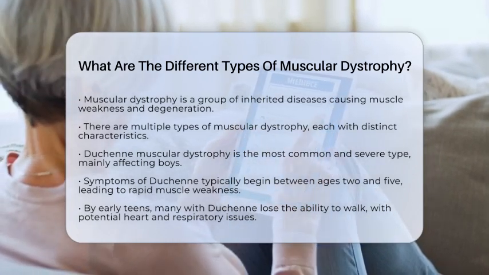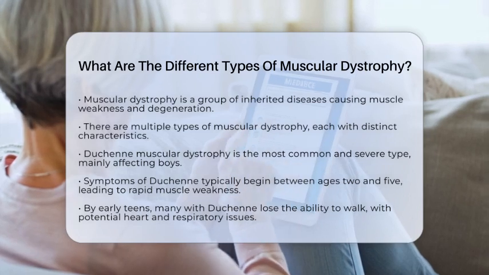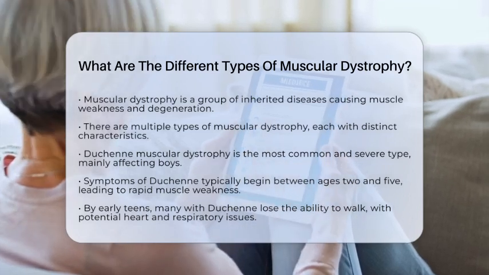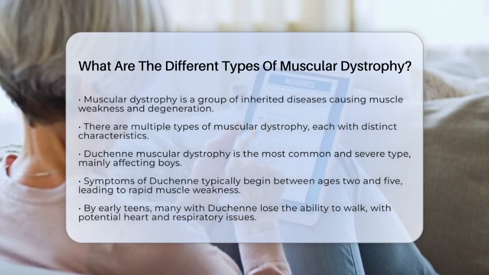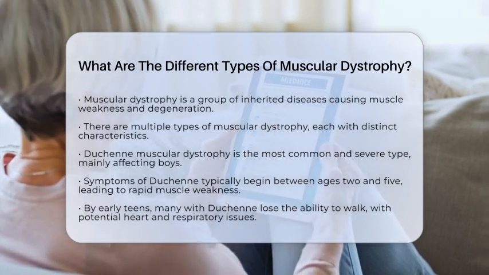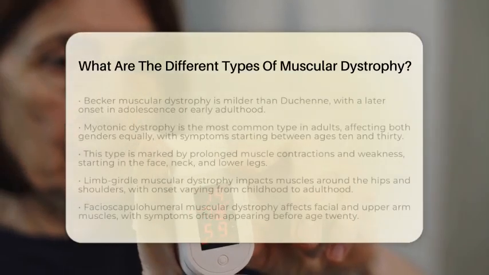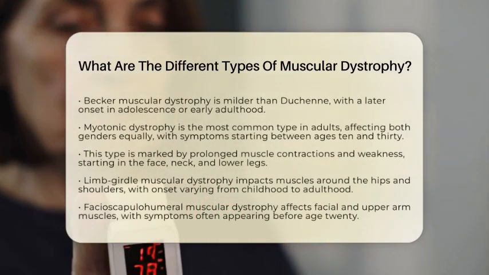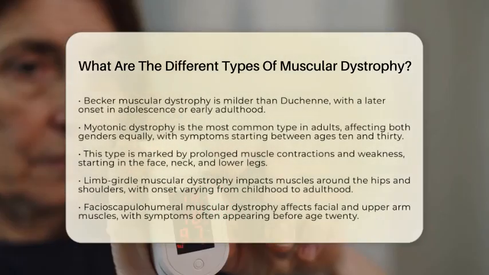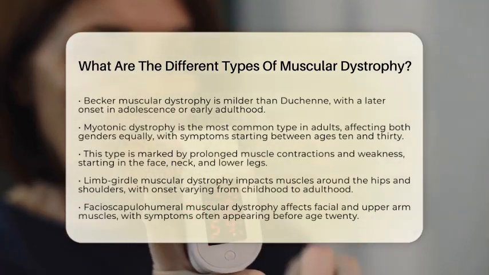Becker muscular dystrophy is similar to Duchenne but is milder and has a later onset, typically in adolescence or early adulthood. It results from mutations in the same gene but produces a partially functional protein. Muscle weakness progresses more slowly than in Duchenne muscular dystrophy.